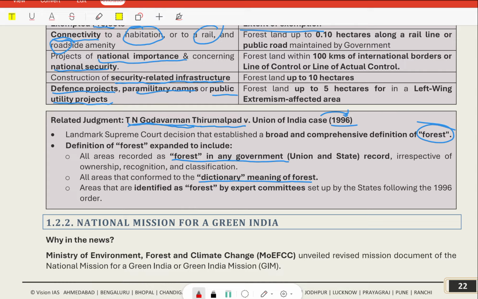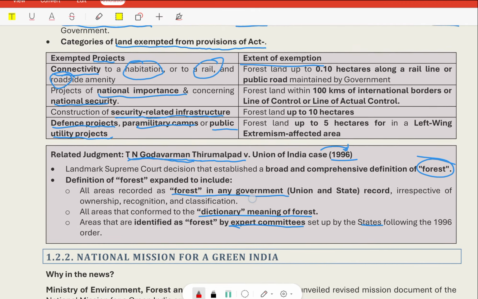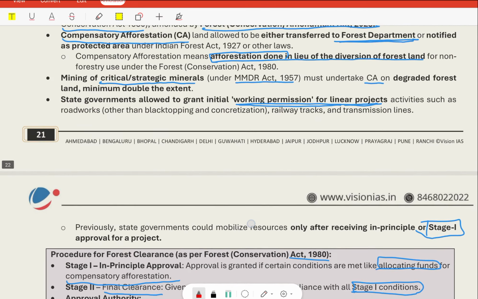Then areas identified as forest by expert committees set up by states following the 1996 order. Thus, it overall includes the forest as a recorded forest by any government, that is union and states, and the conformed dictionary meaning of the forest, and also includes those areas which are identified as forest by expert committees of various state governments. So this is all about this article.